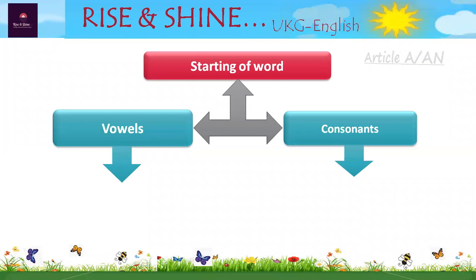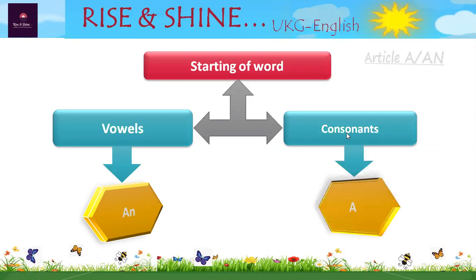So let's see a pictorial view. Look at the starting letter or starting sound of the word. If it is a vowel, then we use an. And if it is a consonant, we use a. Understand? Yes. If the starting letter of the word is a vowel, we use an. And if the starting letter of the word is a consonant, we use a.